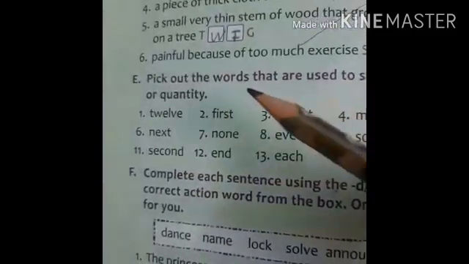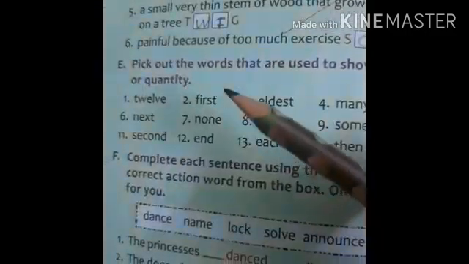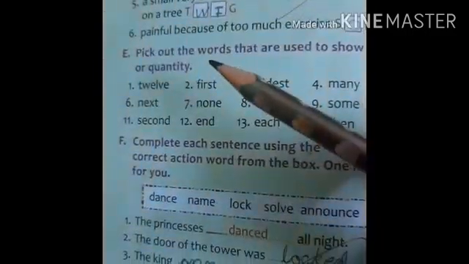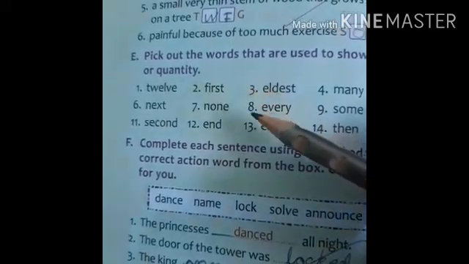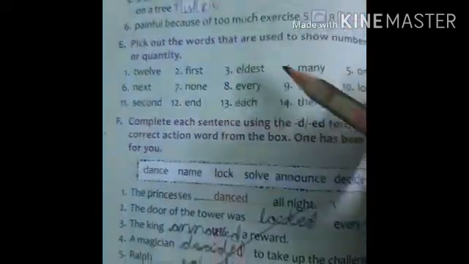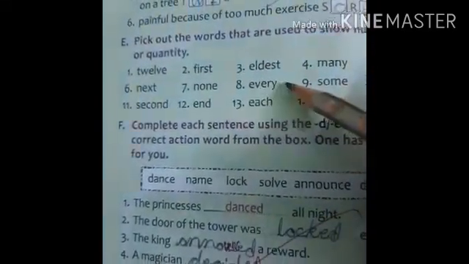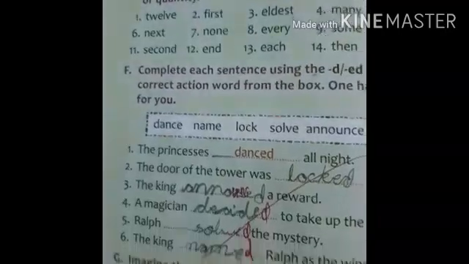Okay, now E letter, pick out the words that are used to show number or quantity. This E letter is your homework. You just circle the words which show the number or quantity in your book here. Now come to F letter.